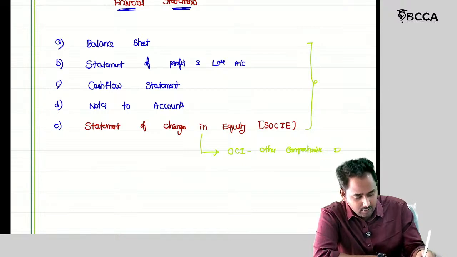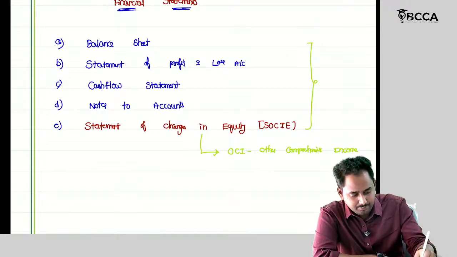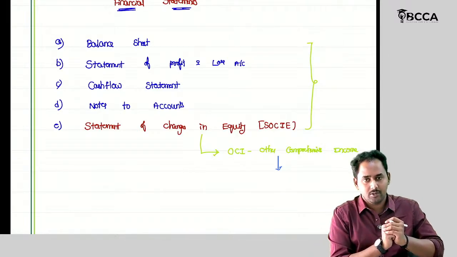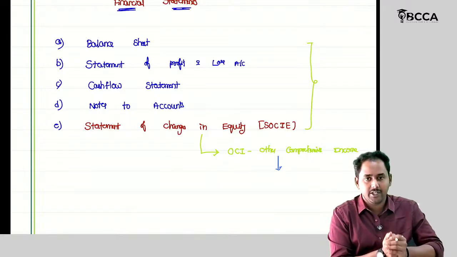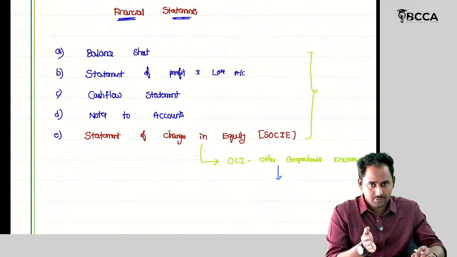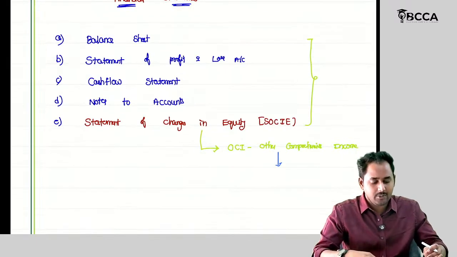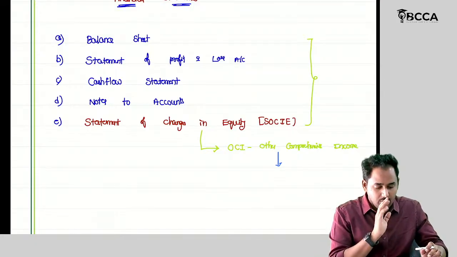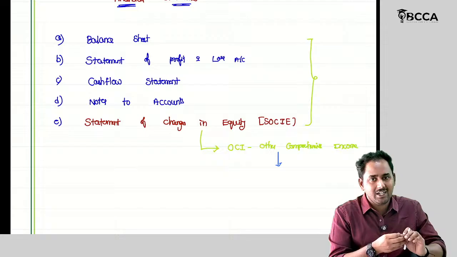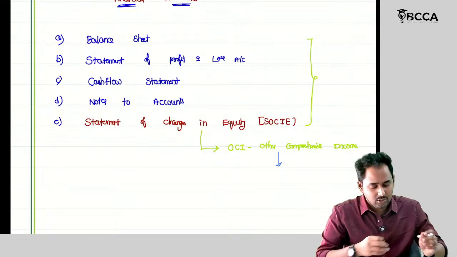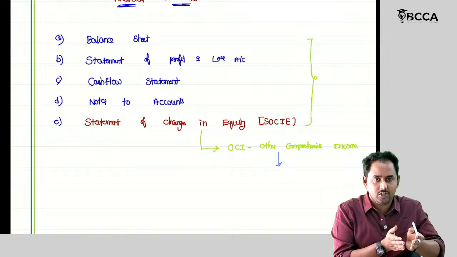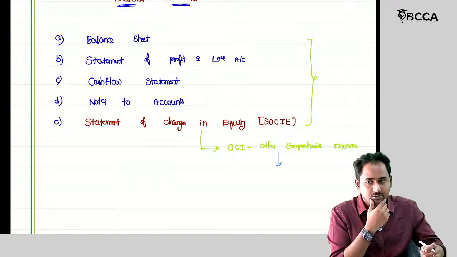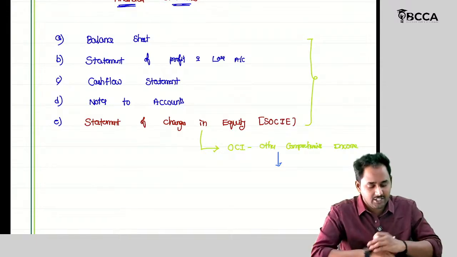In this other comprehensive income, it's like a statement of P&L only. But this is a different aspect only available in Ind AS, which is not available in accounting standards. Other comprehensive means mostly unrealized. No, I'm not saying all. Okay. So OCI contains mostly unrealized gains and unrealized losses. So we differentiate between realized gains and losses, and unrealized gains and losses. We have created the account other comprehensive income. So this is the concept introduced in Ind AS.